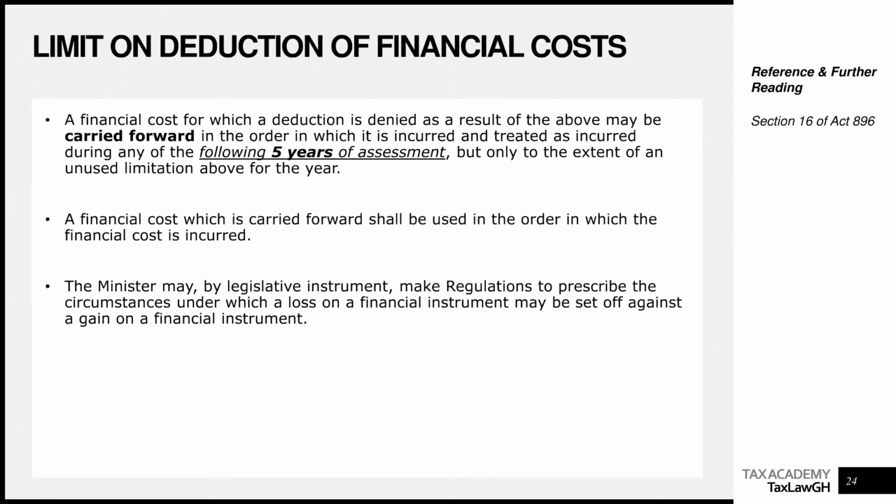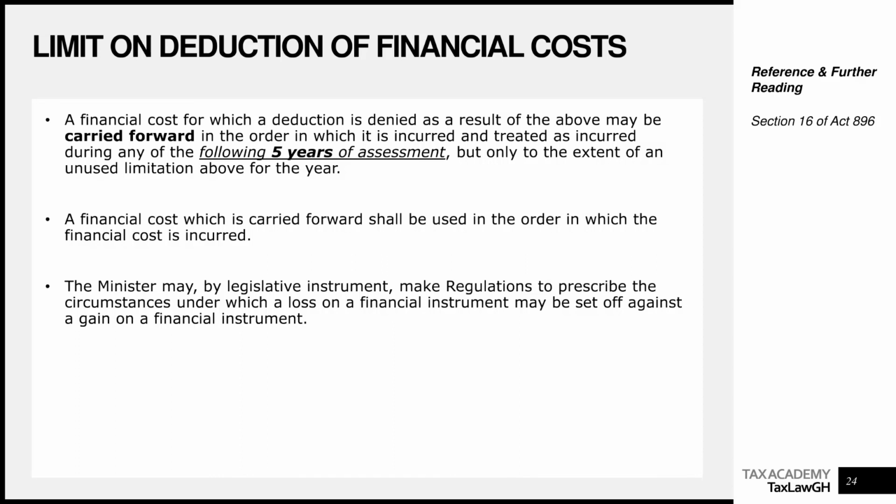We are saying, because of the limits, any financial cost for which a deduction is denied may be carried forward in the order in which it is incurred and treated as incurred during any of the following 5 years of assessment, but to the extent of what? Any unused limitation above for the year. So because of the limits, if you have any financial cost that exceeded the threshold, we'll only grant you a deduction for the threshold. Then the excess you can carry forward for the next 5 years and deduct in subsequent years of assessment.